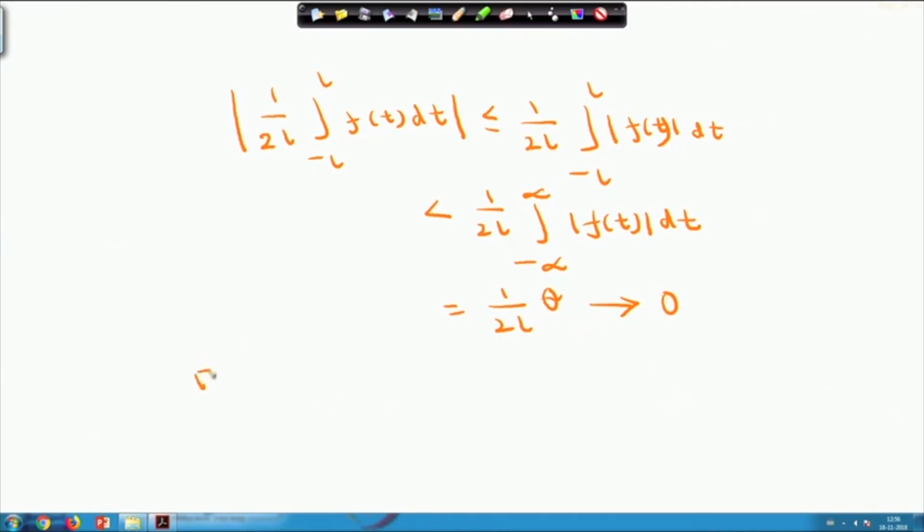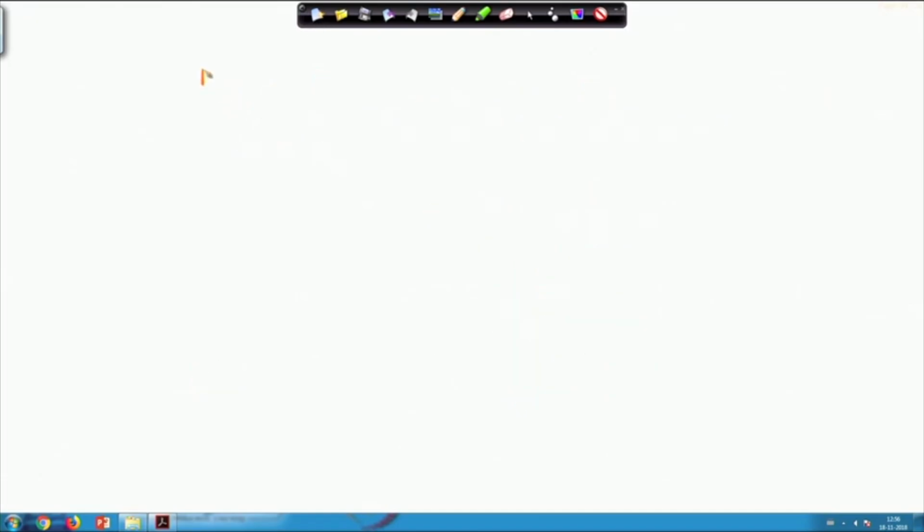So, if you fix L, what will happen? The expression in the parenthesis, whatever we are writing for the function of alpha n, takes values from pi by L to infinity. So, for a fixed L, alpha n varies from pi by L to infinity. At first we showed that the first term of the original equation becomes 0, and then as L approaches infinity,